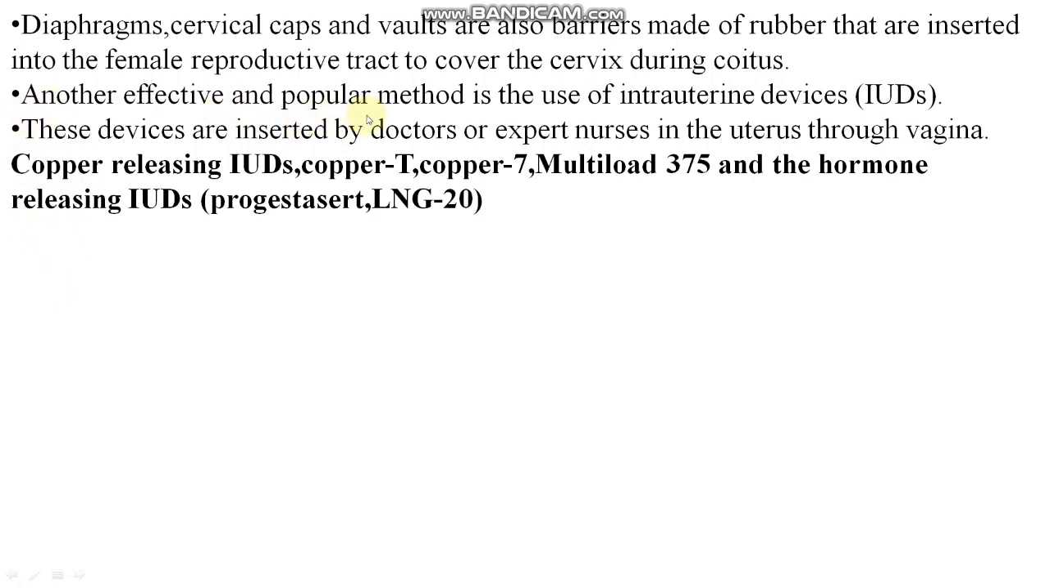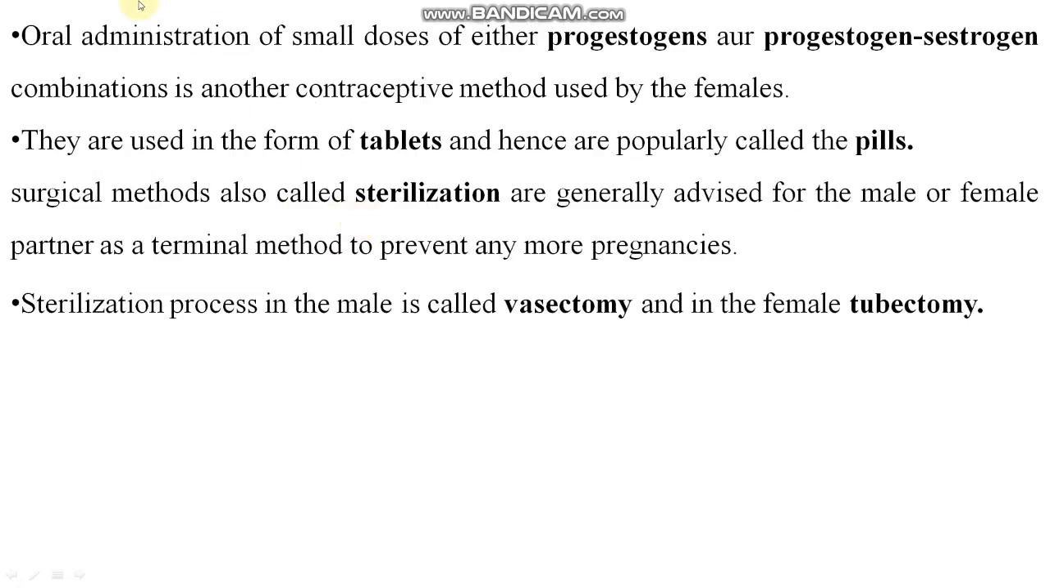Another effective and popular method is the use of intrauterine devices, IUDs. These devices are inserted by doctors or expert nurses into the uterus through the vagina. Copper-releasing IUDs are like Copper T, Copper 7, Multiload 375, and the hormone-releasing IUDs are like Progestasert and LNG-20. These are the hormone-releasing IUDs, right? IUDs means intrauterine devices. Oral administration of small doses of either progestogens or progestogen-estrogen combinations is another contraceptive method used by females.